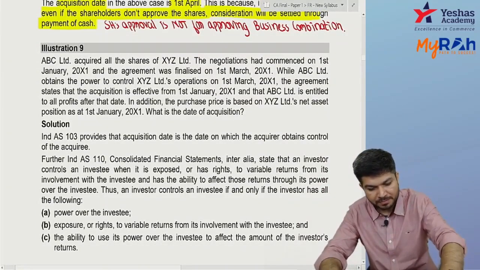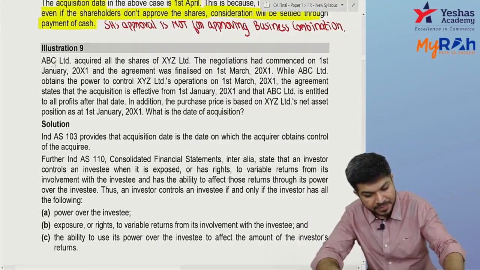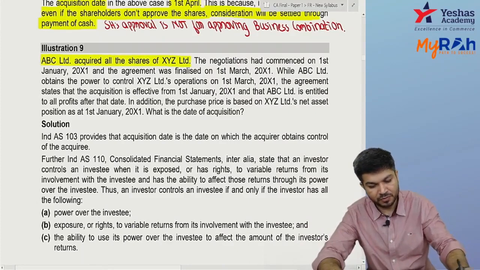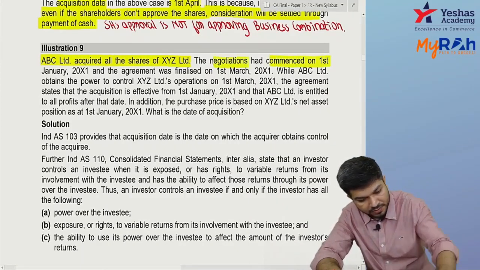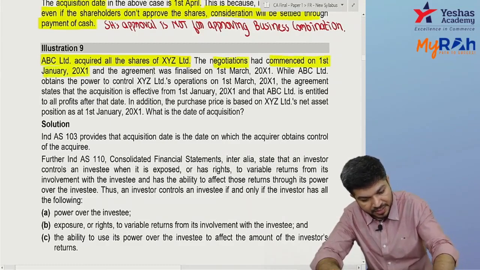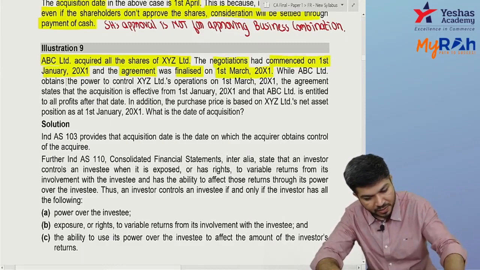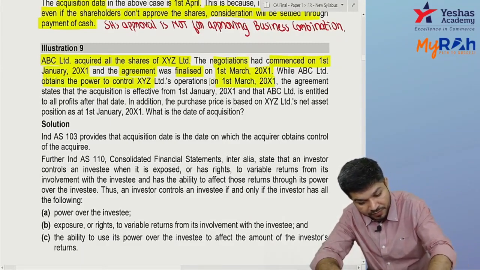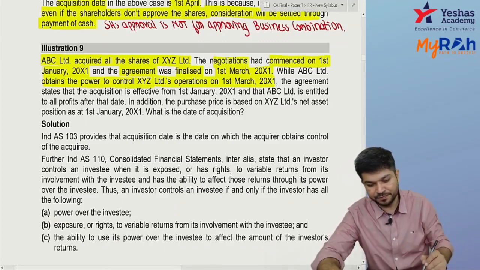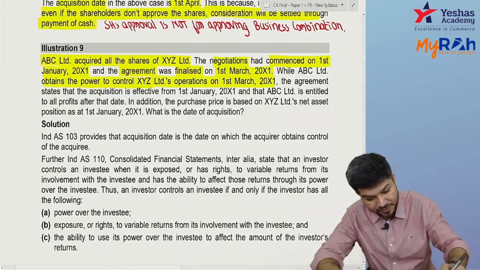Okay, question number 9. ABC Limited acquired all shares of XYZ. Negotiation started on 1st January. Agreement was finalized on 1st March. You obtained power to control operations from 1st March.